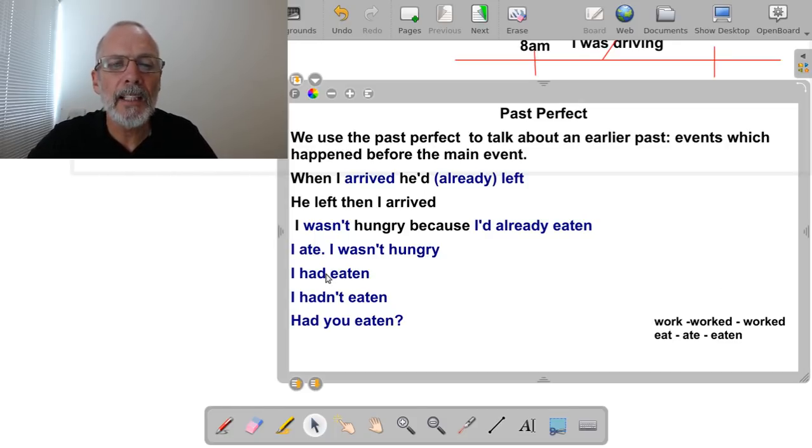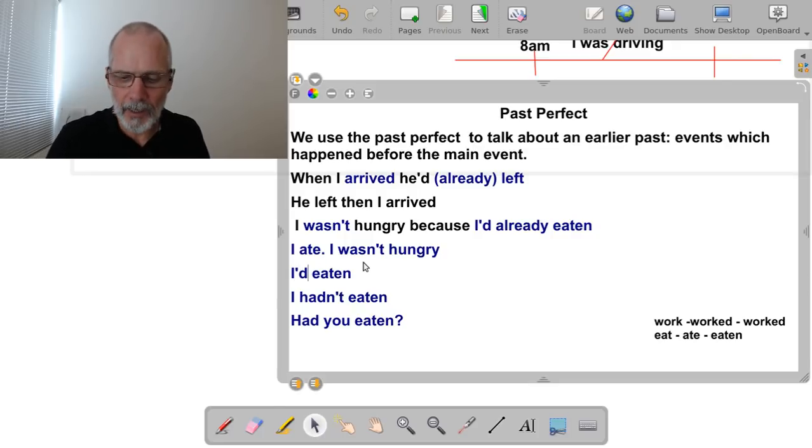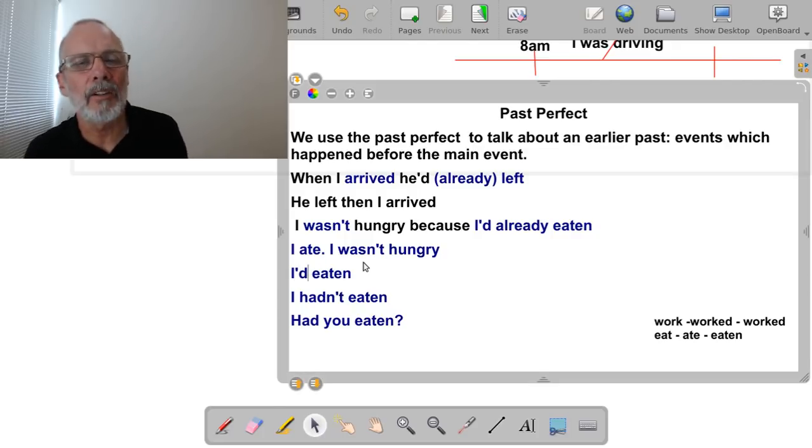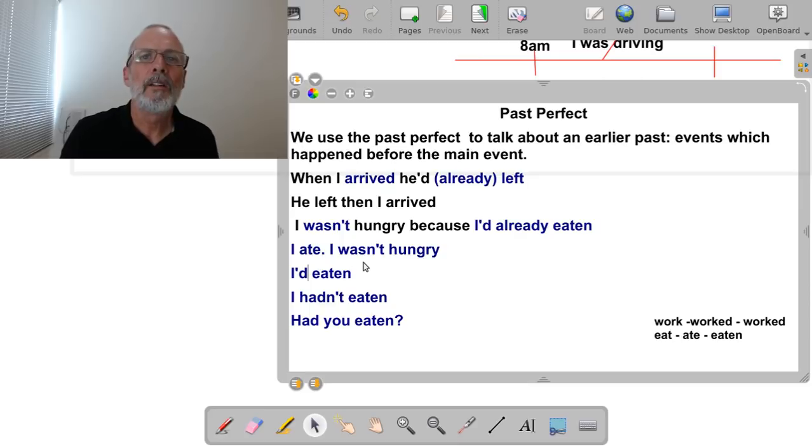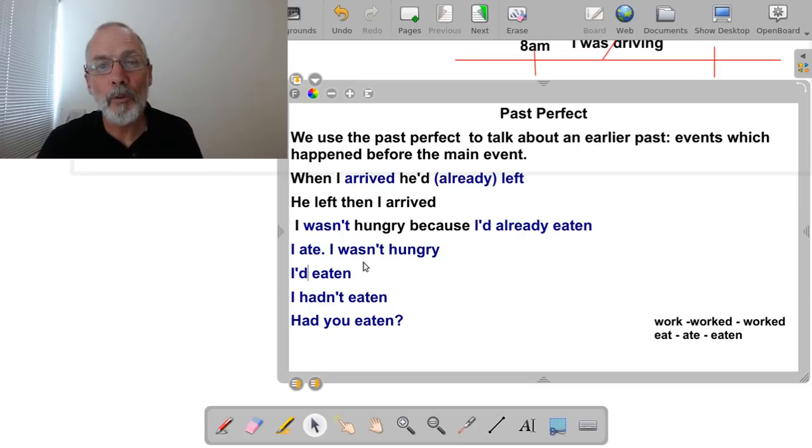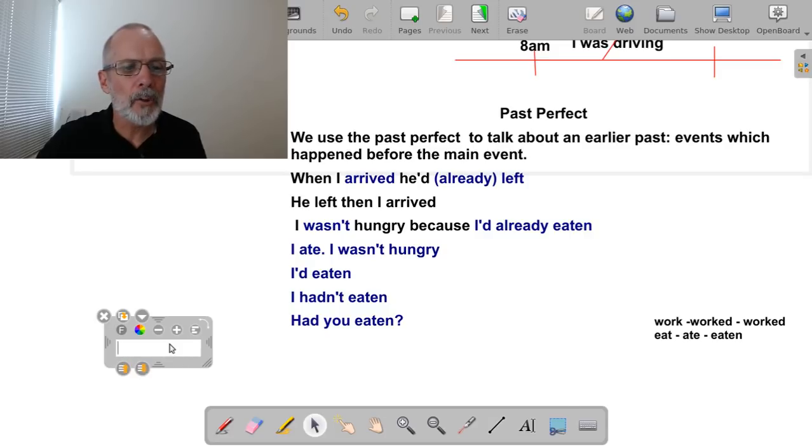I had eaten. Now, normally, when a native speaker speaks, they are not going to say, I had eaten. They're going to say, I'd eaten, I'd eaten. So you need to listen very carefully, especially with regular verbs. For example, listen to me pronouncing I worked, and the past perfect, I'd worked.